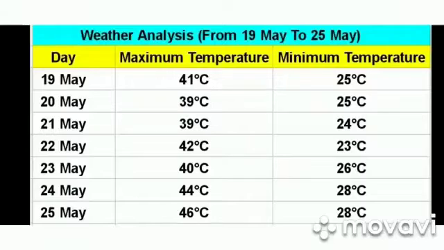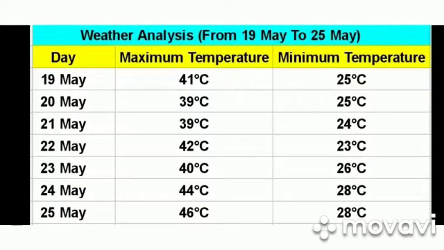The aim of the activity which I am going to perform today is to analyze the weather pattern for the past 7 days. To perform this activity, I used AccuWeather to collect the temperature data for each day. Now I will show the weather report and analyze the weather for the past 7 days. So this is the weather analysis for the past 7 days, starting from 19th May to 25th of May.